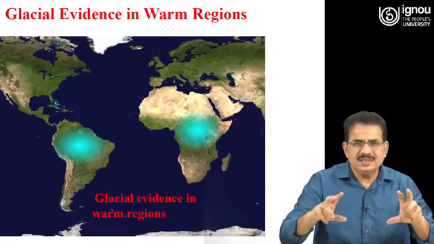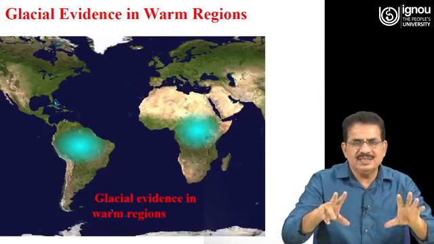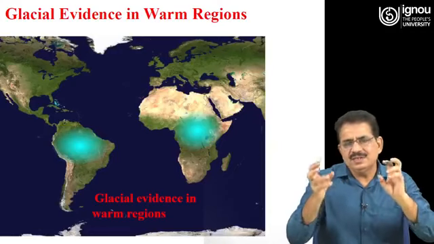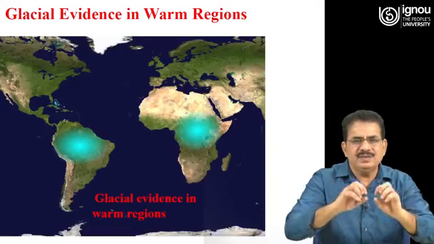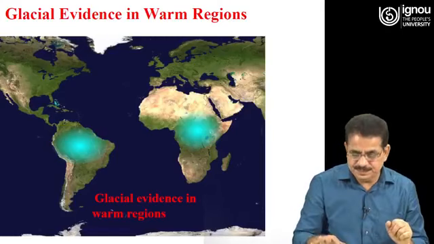So, glacial evidence in warm regions suggests that at an earlier time they were not in this location.